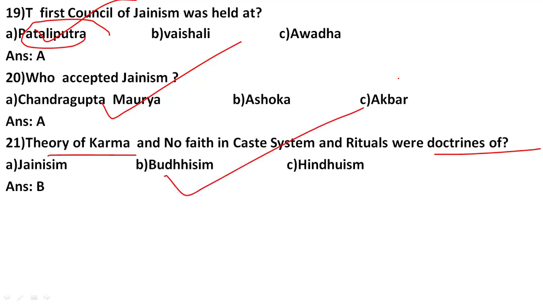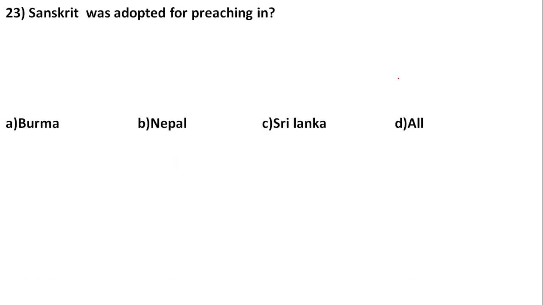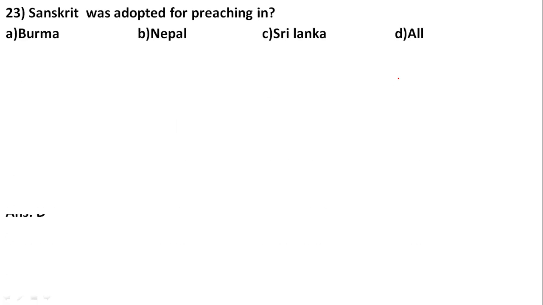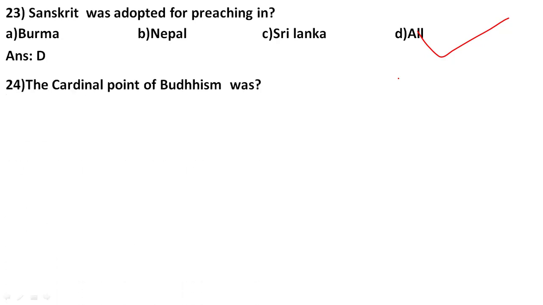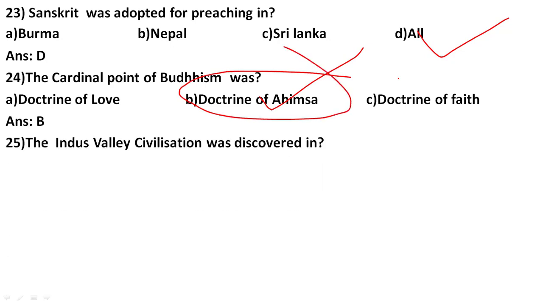Buddhism always believed in the theory of karma, and they did not believe in the caste system and rituals. Buddhism split up into, so Buddhism was divided into these two types, Mahayana and Hinayana. So both will be the correct answer, Mahayana and Hinayana. Sanskrit was adopted for preaching in Burma, Nepal, Sri Lanka, all the countries. The Sanskrit language was adopted for spreading different religious activities. The cardinal point of Buddhism was the doctrine of Ahimsa. They also believed in the doctrine of Ahimsa.